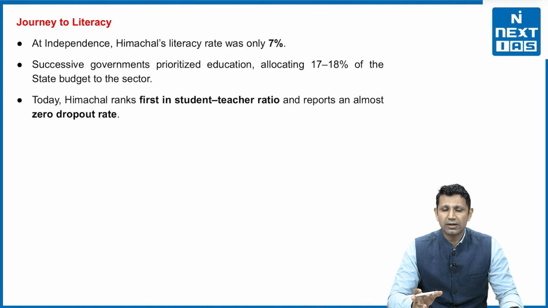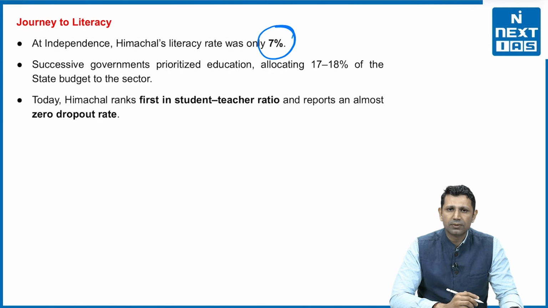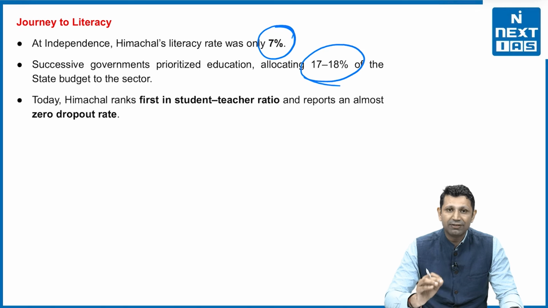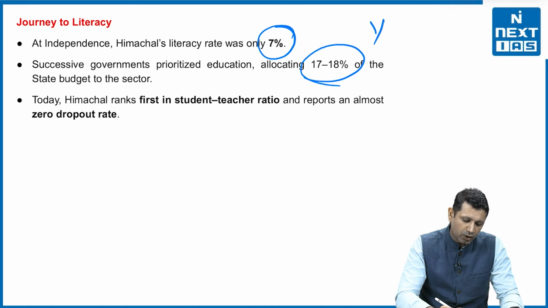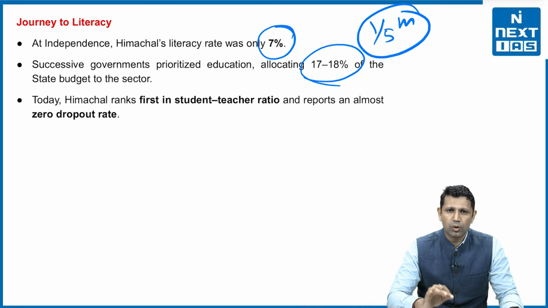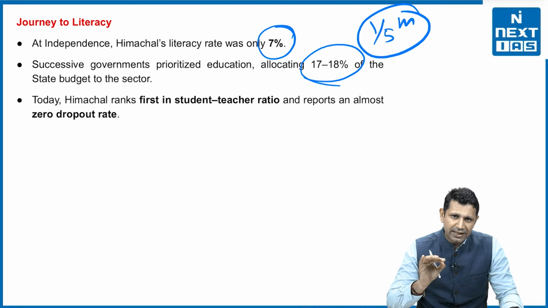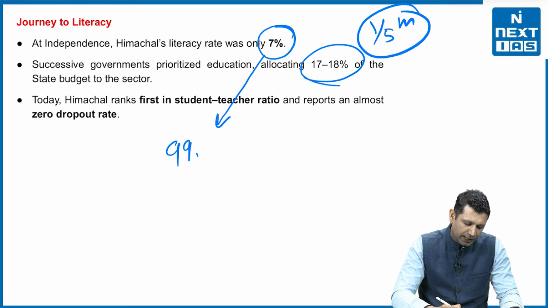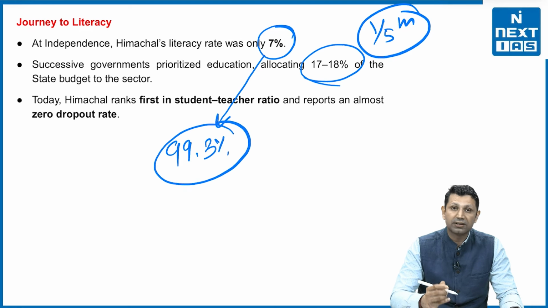Now, if we talk about Himachal Pradesh, at the time of independence, it had a literacy rate of only 7%. But the political leadership has been very focused on educating the people of Himachal Pradesh. That's why a budget of around 17 to 18%, or you can say around 1/5 of the total budget, has been allocated every year to education alone. And that's why they have been able to move from 7% to 99.3% literacy.